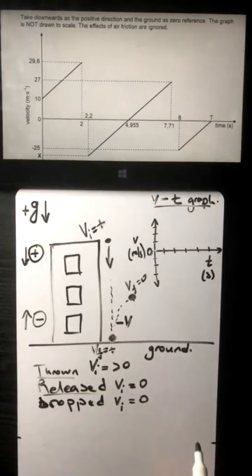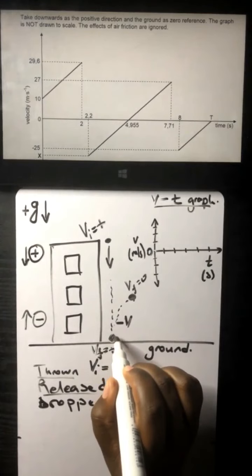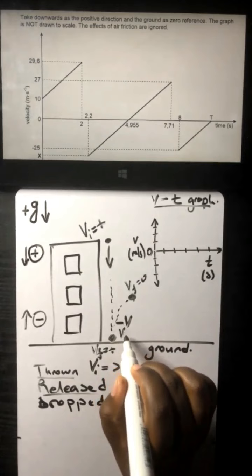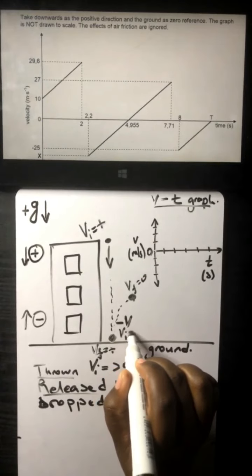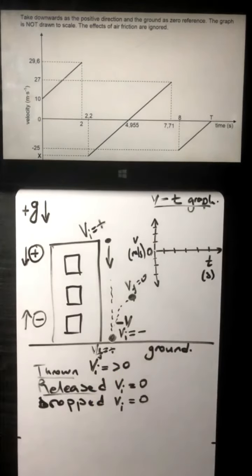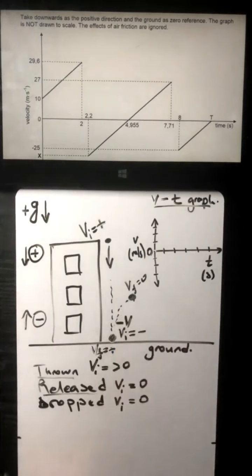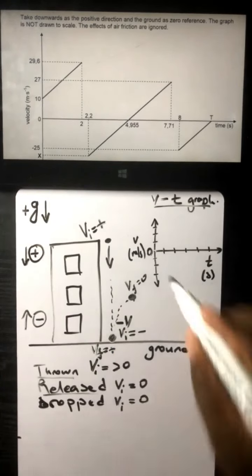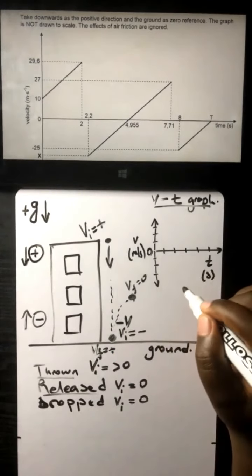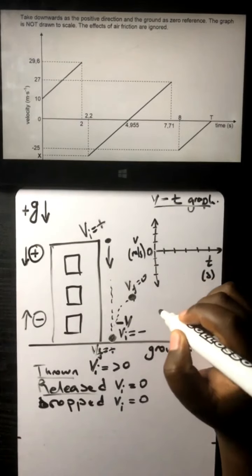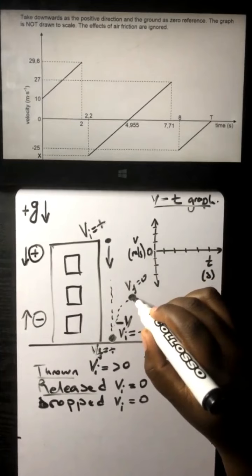As this object strikes the ground, we are going to have a V final, which is a positive V final. And as the ball leaves the ground, we also have a V initial, which is going to be a negative value. Why? Because this object is now moving in the opposite direction. As it reaches its maximum height, negative 0 or positive 0 is the same as 0.